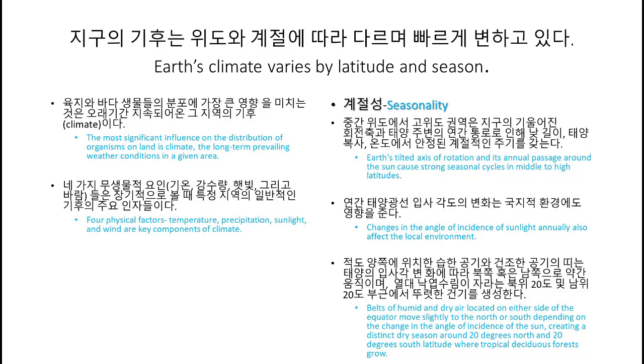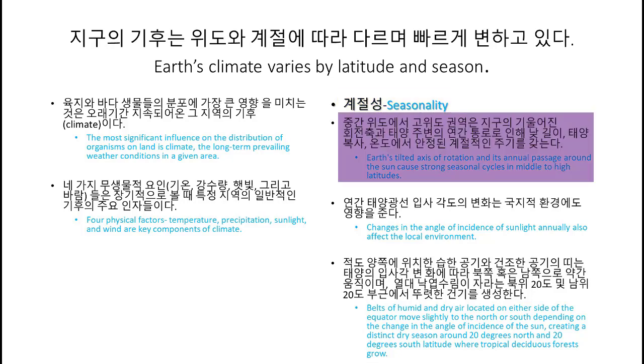Now, climate factors, particularly temperature and water availability, have a major influence on the distribution of terrestrial organisms. Let's consider seasonality. Now, the Earth's tilted axis of rotation and its annual passage around the Sun causes strong seasonal cycles in middle to high latitudes.